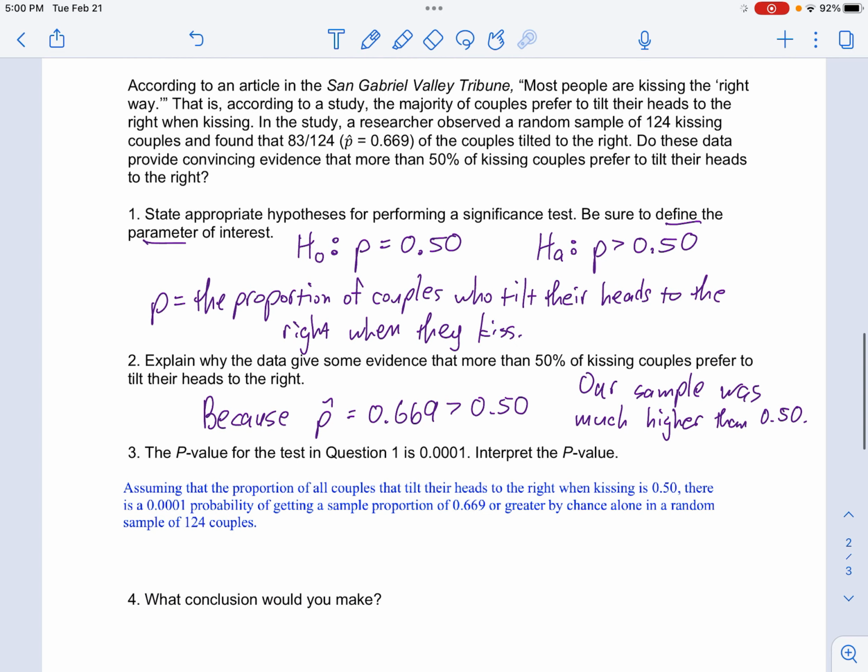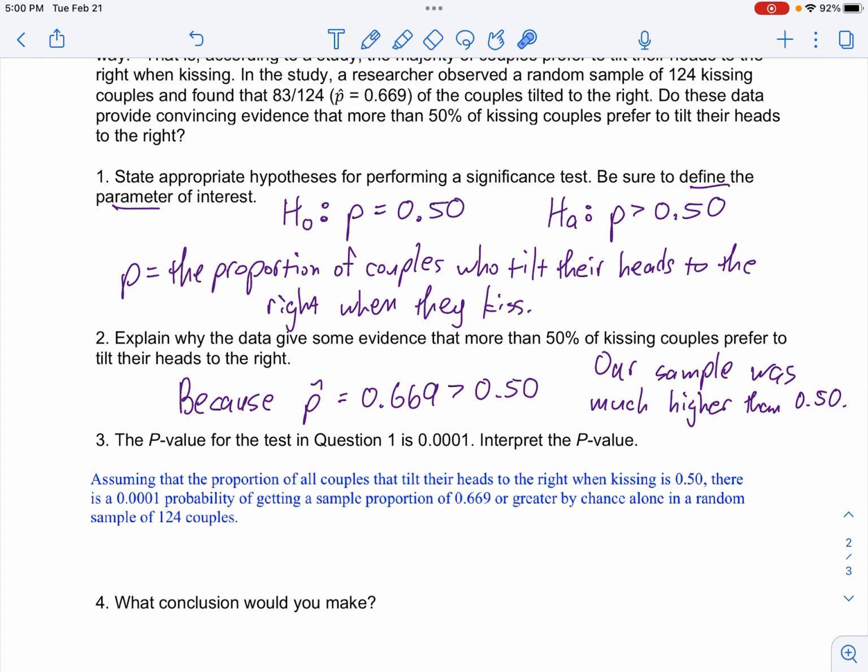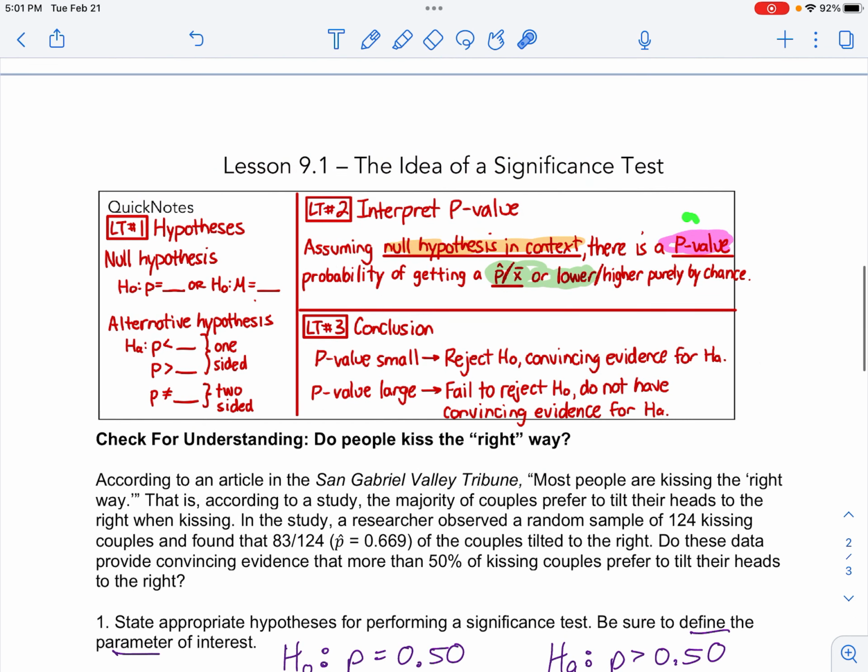Then number 3 says the p-value for the test was 0.0001. Interpret the p-value. So that's this sentence right here, okay? In fact, you could pause the video before you go see. I've already copied and pasted my answer down there. Can you fill this in right now, okay?